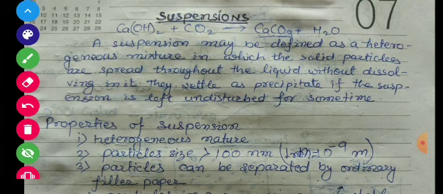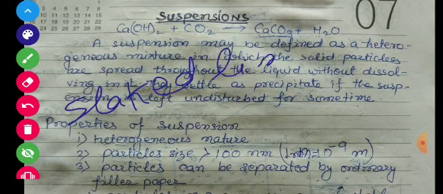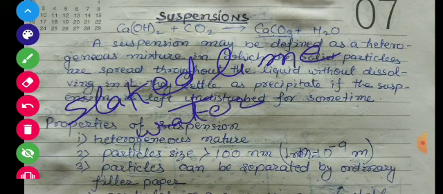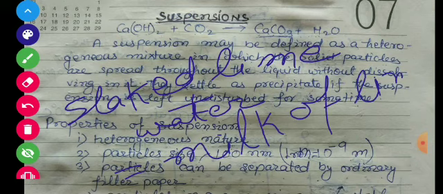Calcium hydroxide is also known as slaked lime. When we add water to slaked lime, it forms milk of lime, students, milk of lime.